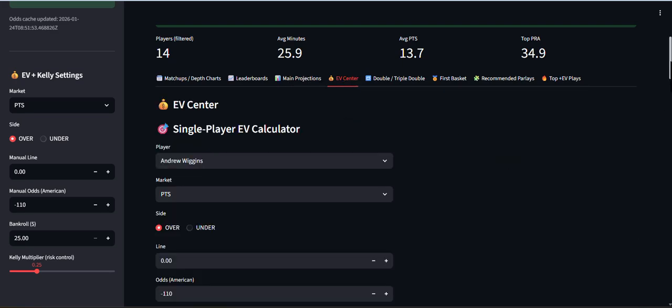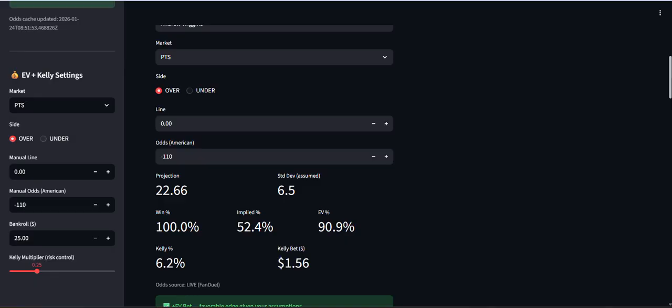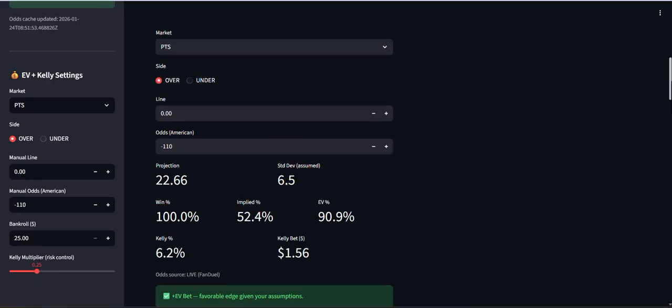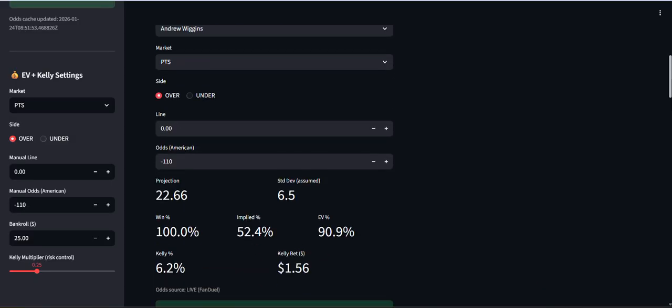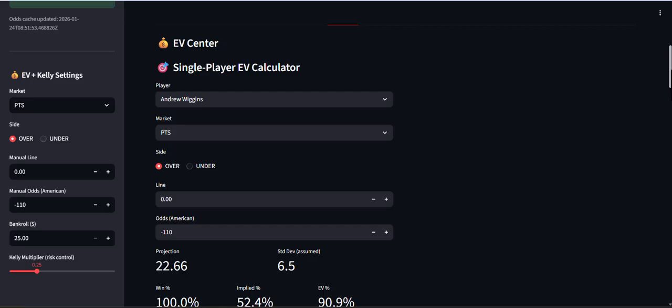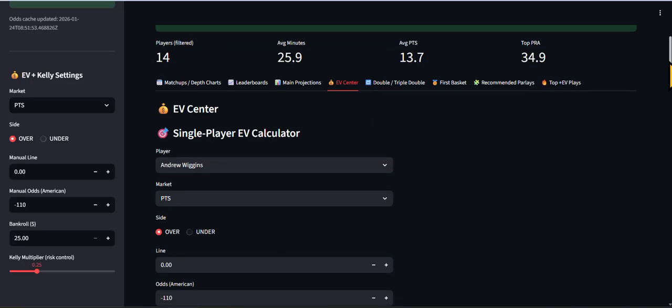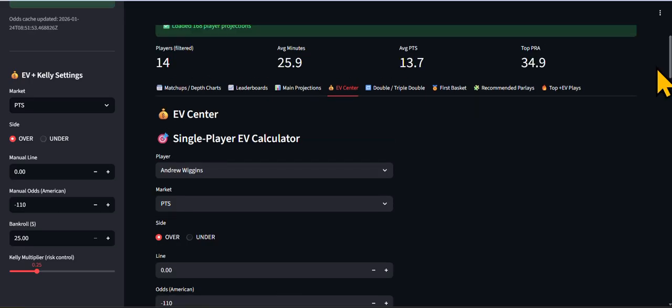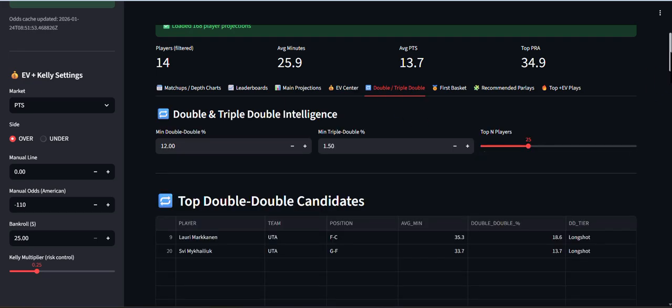This is your EV center. This is the breakdown. This is for alt lines. So if you're an alt line lover, there's nothing better than this right here, guys. There is absolutely nothing better than this. Trust me. I don't need the alt lines, but if you do want alt lines, this is phenomenal. I had people test this and say, bro, I did the alt line, it was plus EV, I played it and smacked. That's how we do, guys. I'm bringing y'all value that is not in the market right now. And that's up to y'all whether y'all want to hop on or hop off. But I'm telling y'all, this is different, guys.